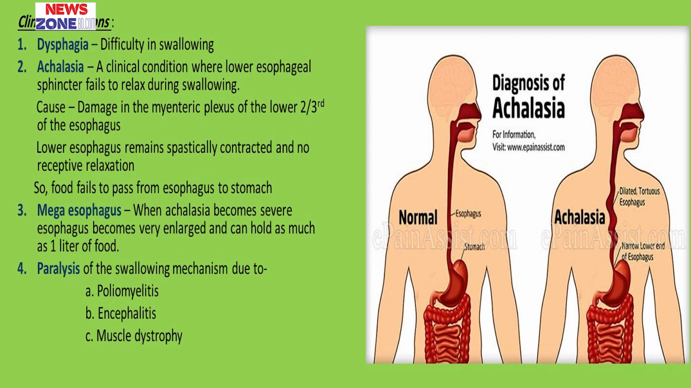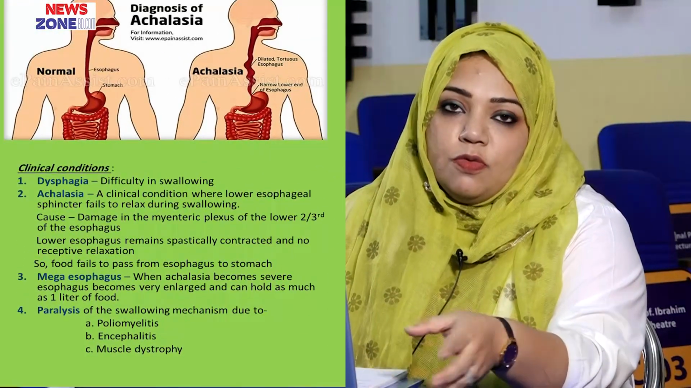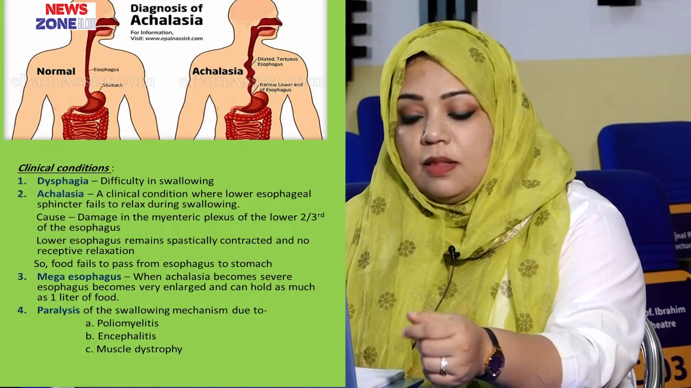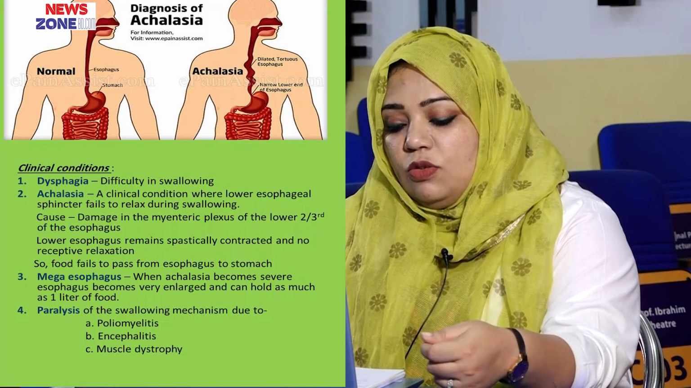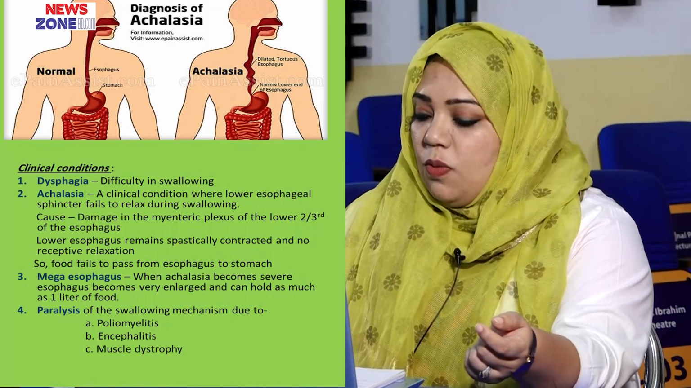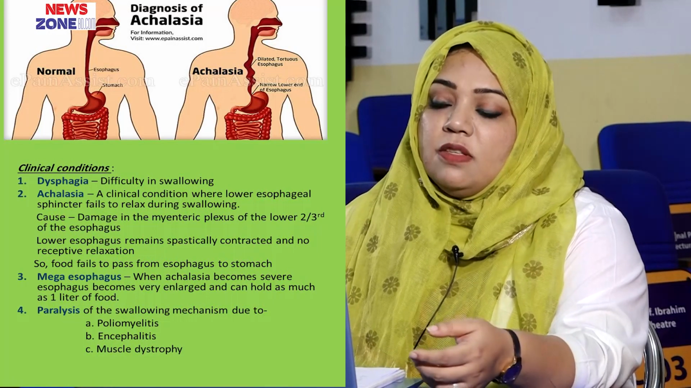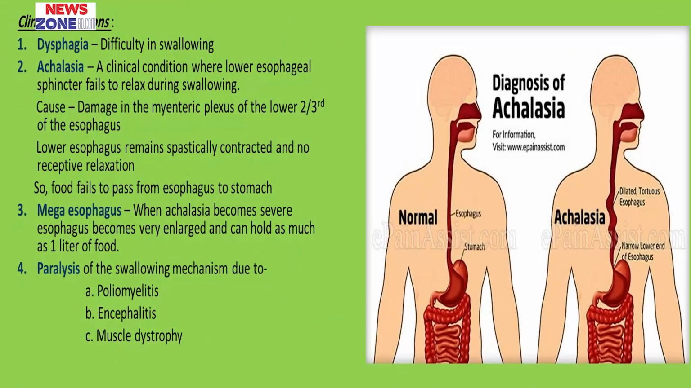And what is the treatment? The treatment focuses on relaxing the lower esophageal sphincter so that food can easily move through the digestive tract. In that case, dilatation can be done or surgical myotomy can be done. And also the patient is given some advice like to eat slowly, to chew the food thoroughly and to drink plenty of water. If achalasia becomes severe, then the esophagus becomes very enlarged and it can hold as much as 1 liter of food. This condition is known as megaesophagus.